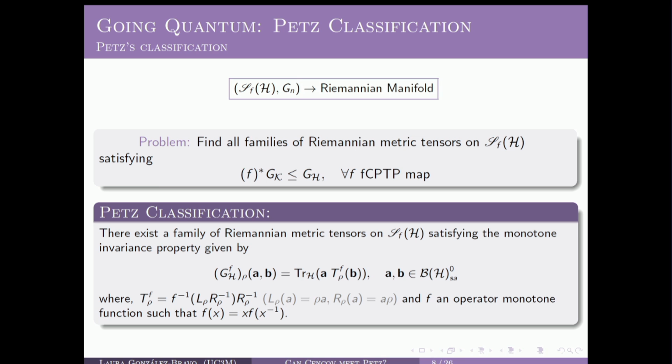Okay. So this problem was actually solved by Petz, who stated that in contrast with the classical case, in the quantum case there exists a family of Riemannian metric tensors satisfying the monotone invariance property, and the expression of these Riemannian metric tensors is given in terms of a superoperator that must depend on an operator monotone function satisfying this extra requirement, if we wanted these Riemannian metric tensors to satisfy the monotone invariance property.